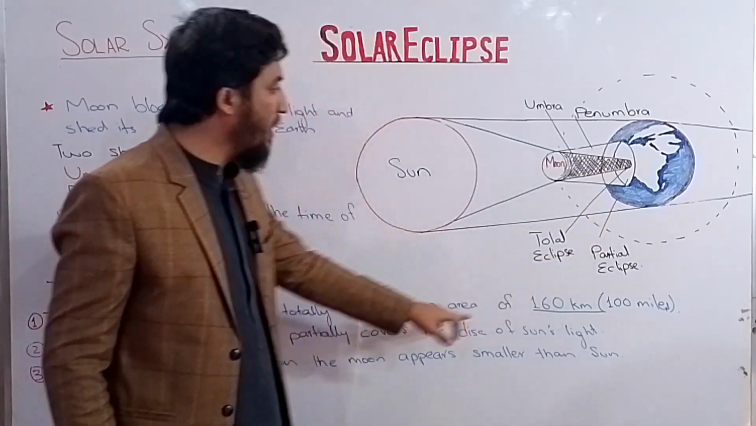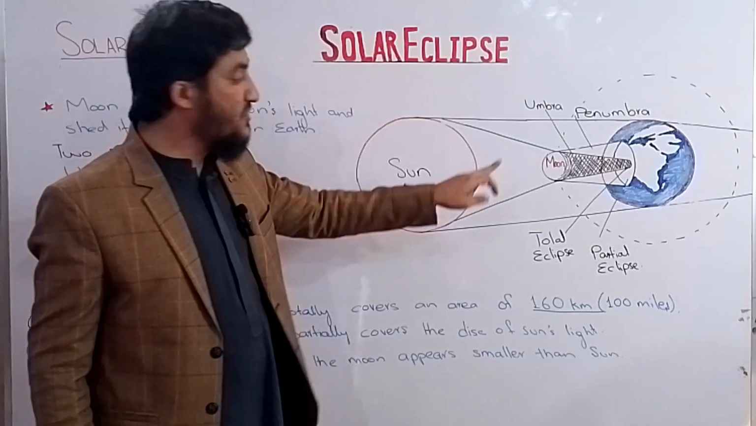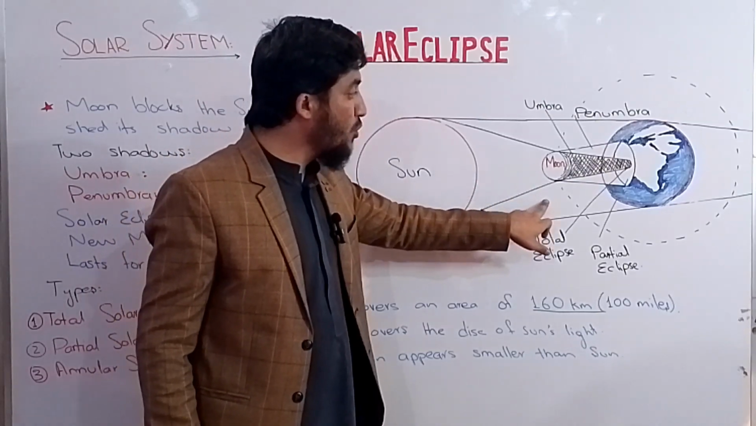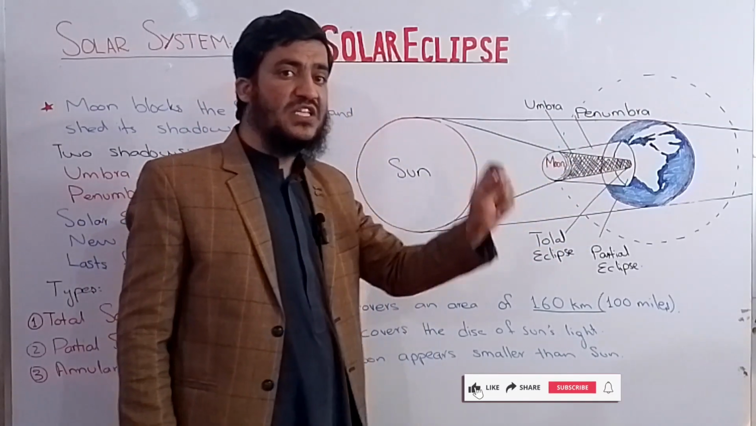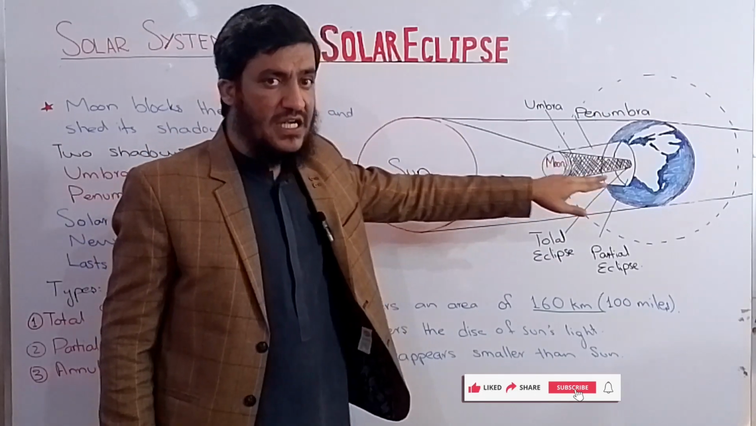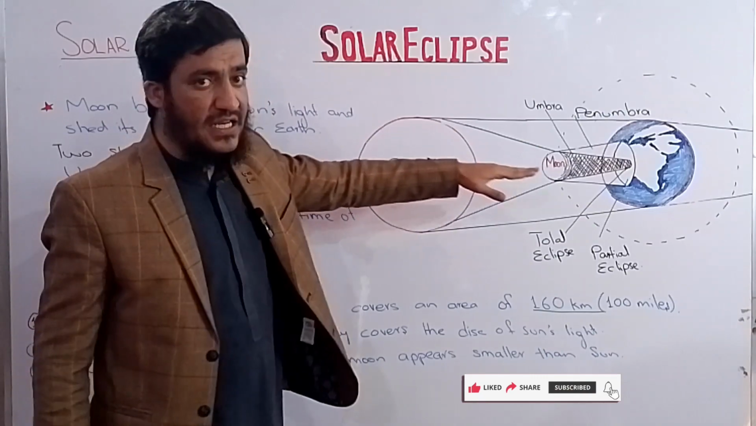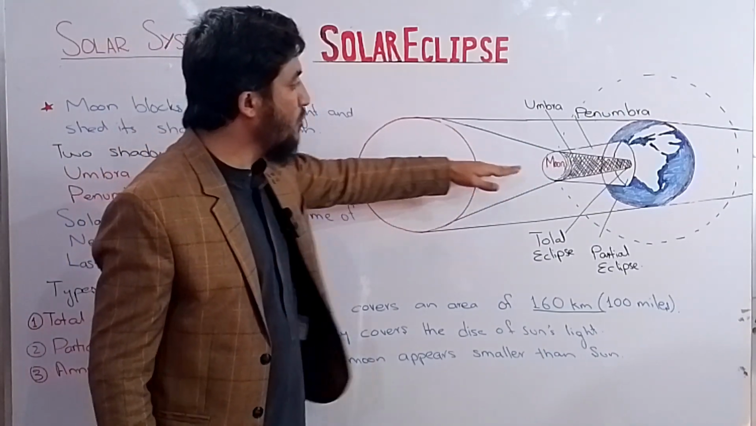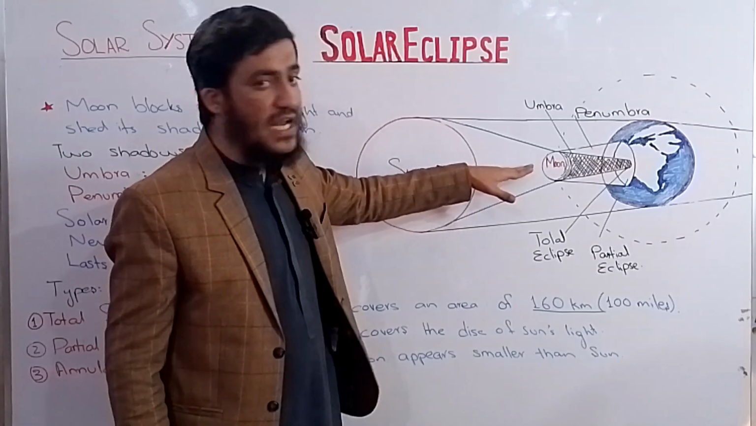As we have studied, the earth completes one revolution around the sun in 365 days. In the same way, the moon also completes one revolution around the earth in 27.3 days. When the sun, moon and earth appear in the same line, in alignment, the solar eclipse occurs.